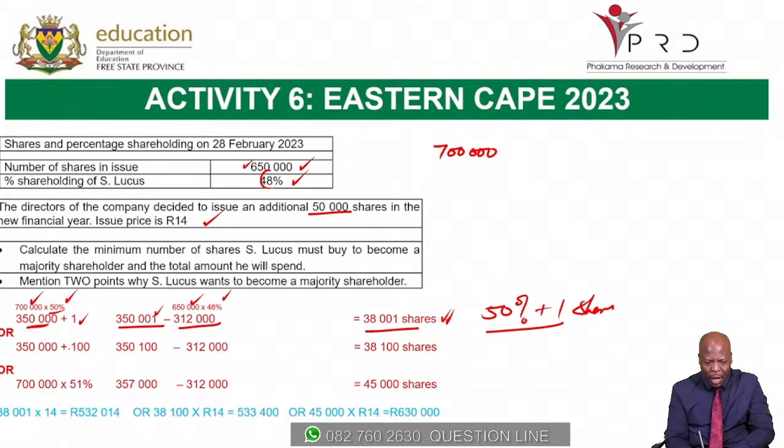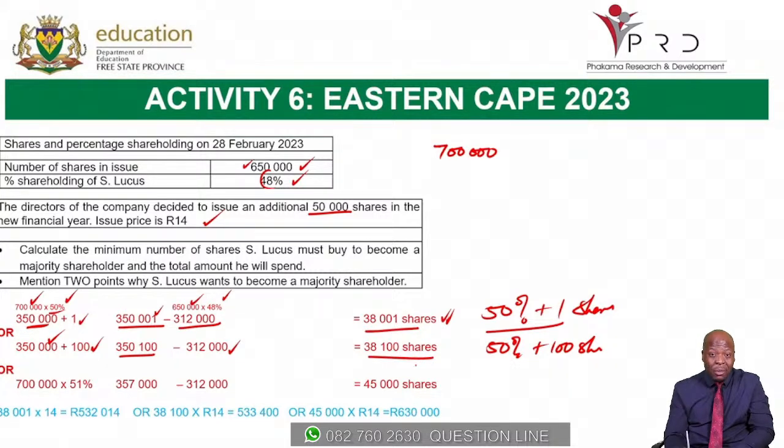Option number two, how you would calculate this. If you use 50% plus 100 shares, you would still get your 50%, which is 350,000. Then you say plus 100. Hence, you now have 350,100 minus what he holds, which is 312,000. Therefore, here you see he has to buy 38,100 shares. The last option is the 51%.